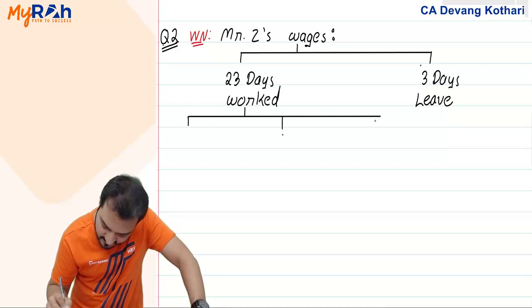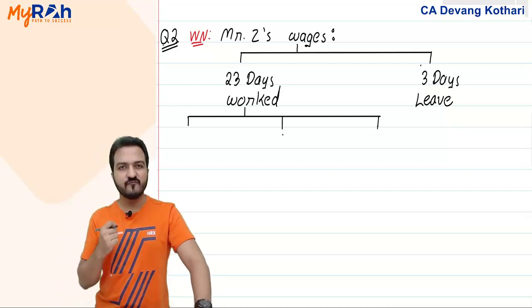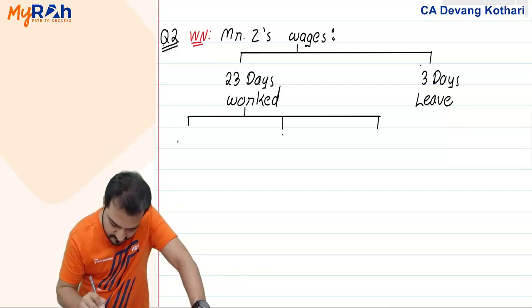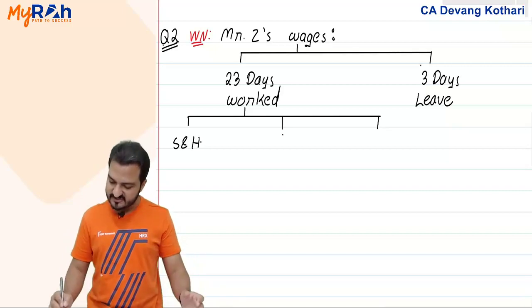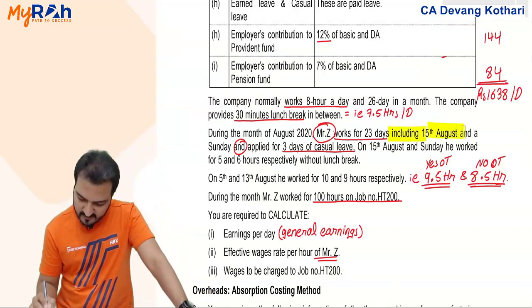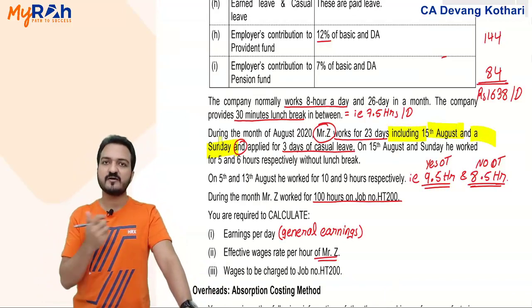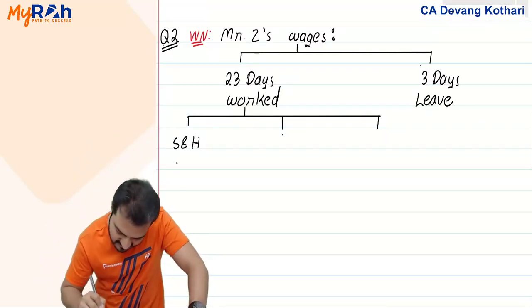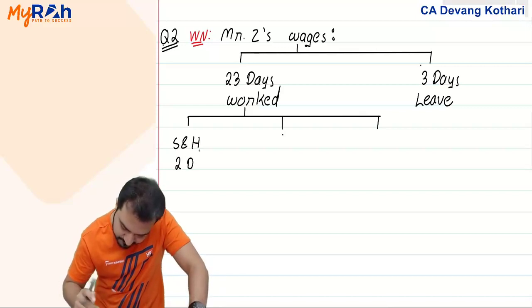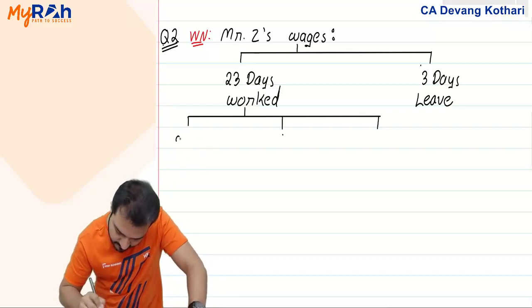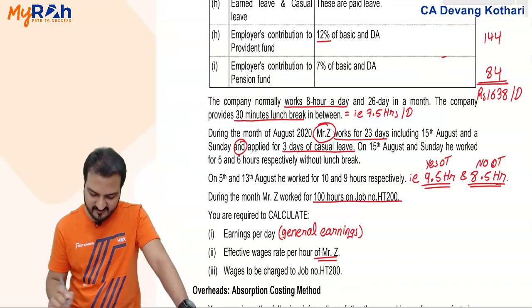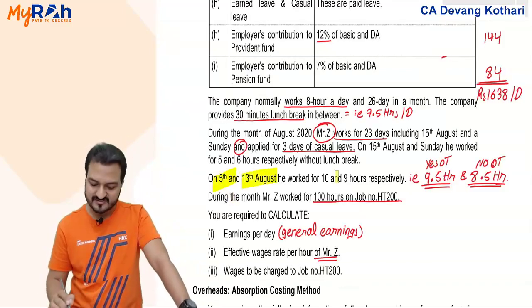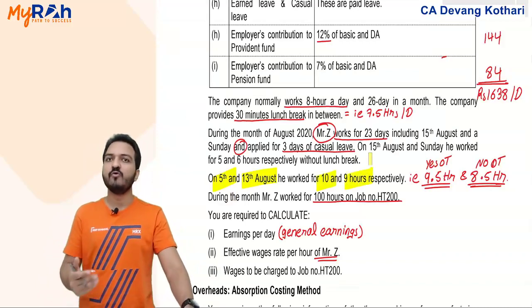They have said that 23 days he worked, but that 23 working days includes Sundays and holidays. How many Sundays and holidays did he work? It includes 15th August and a Sunday. So 2 days of Sundays and holidays is included there. Plus they have also said that on 5th August and 13th August he worked for 10 hours and 9 hours, meaning overtime.